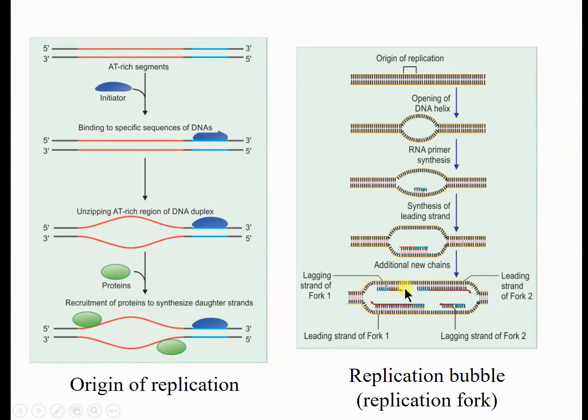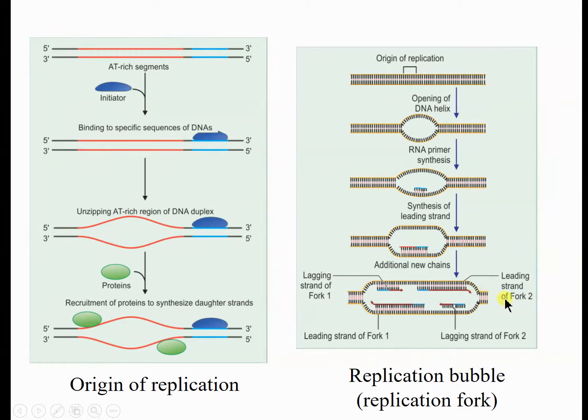We have seen that both strands are simultaneously popping out, in both directions, here also and here also. Suppose on this side, this V, some stretch of RNA is synthesized. This is the 3 prime and this is the 5 prime. So always it is popping into 5 prime. This is the 5 prime end of the newly synthesized strand. This is 3 prime. Once a stretch is synthesized, then deoxyribonucleotides will come into action up to here. Then again the replication fork is separated further by the helicase enzyme.